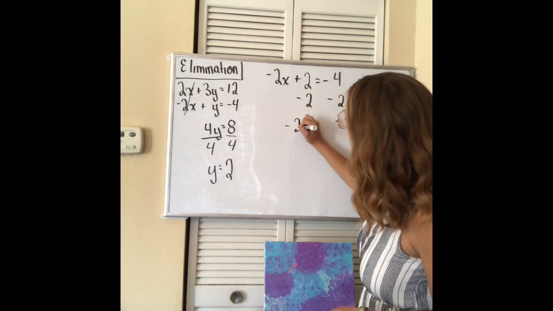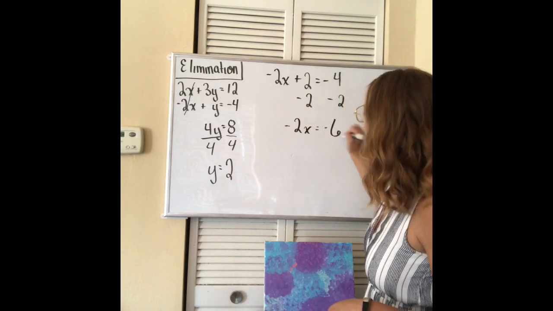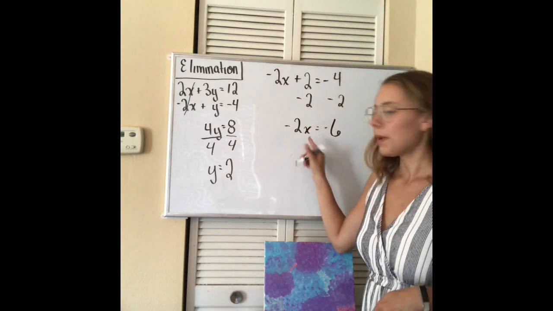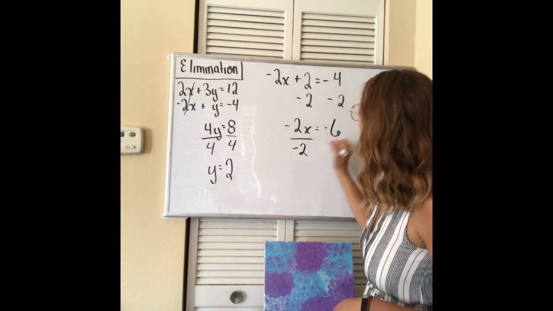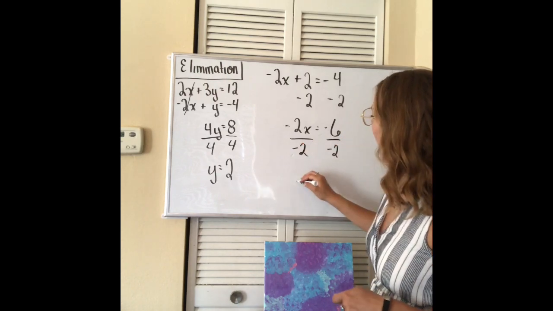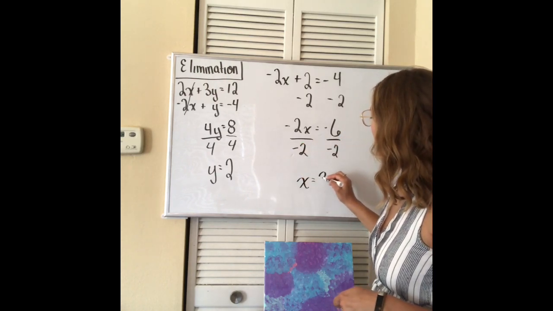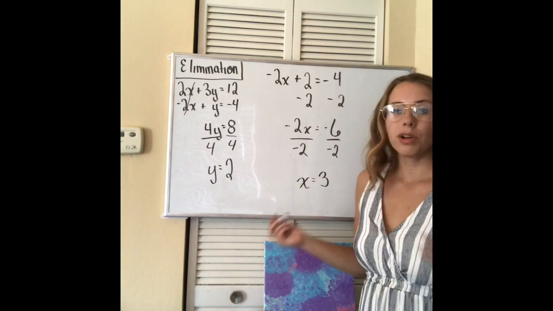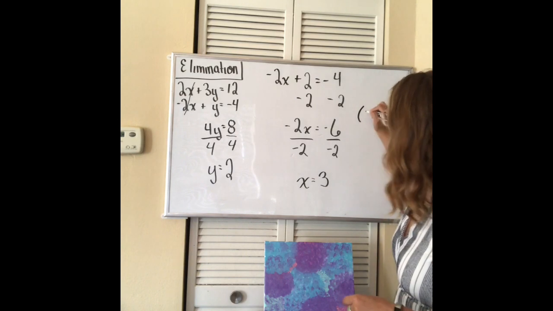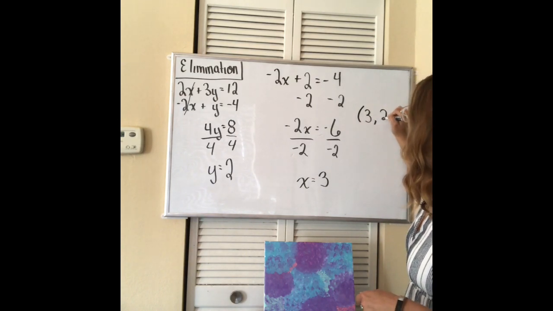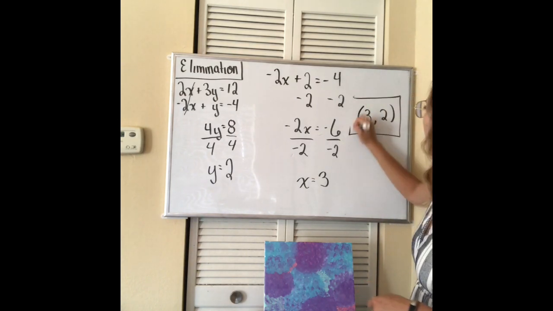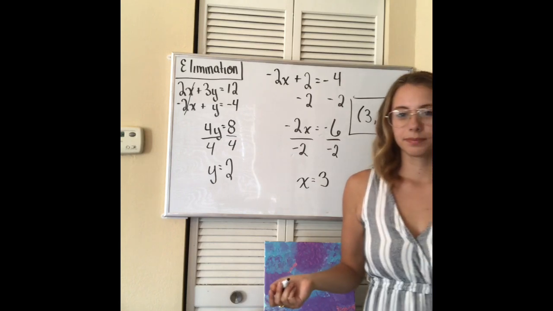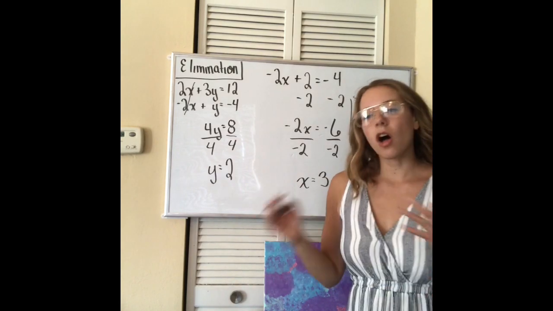I end up with negative 2x equals negative 6. Now if I want the x by itself, I divide by negative 2, divide by negative 2, and I end up with x equals 3. So now I'll just take my x value and my y value, turn it into a coordinate. 3, comma, 2. Boom, boom, boom. There's my answer. But elimination isn't always this easy.